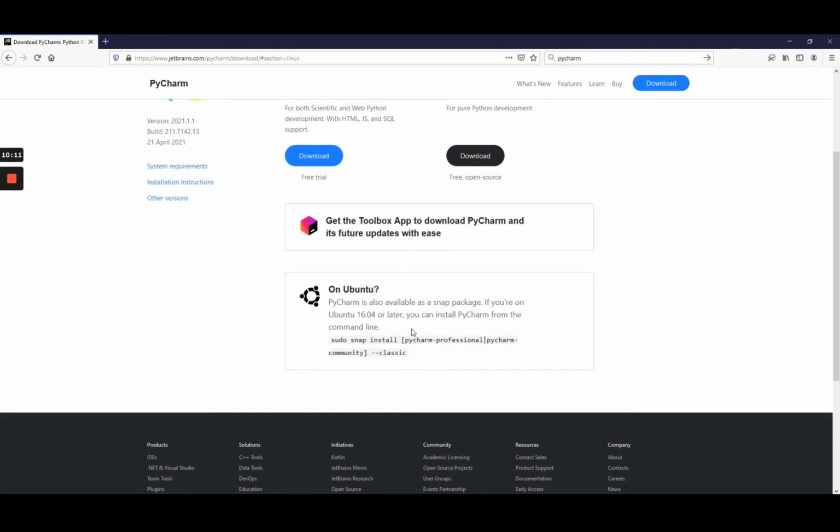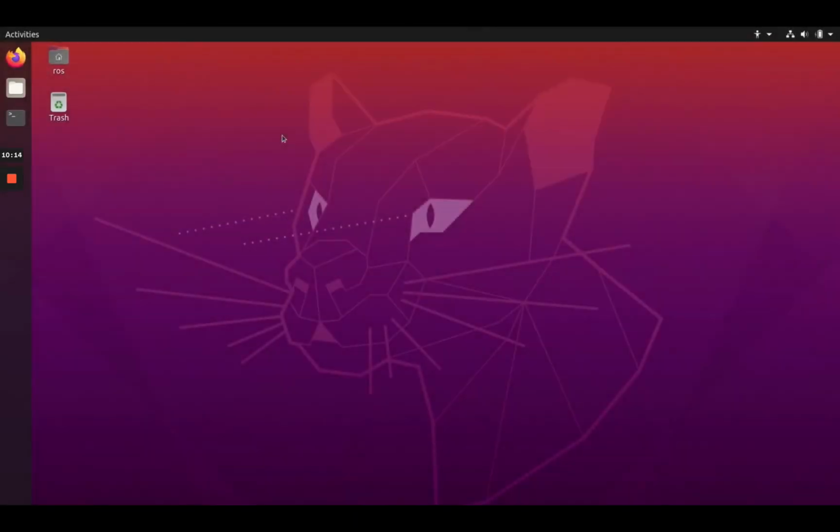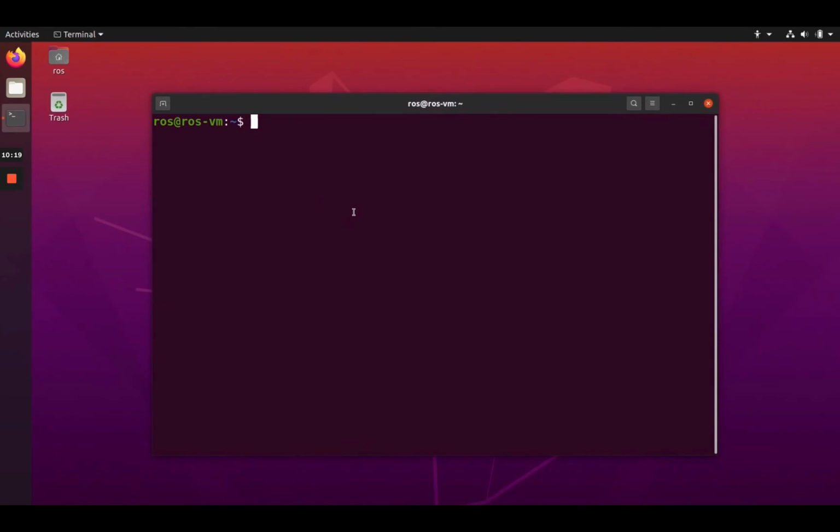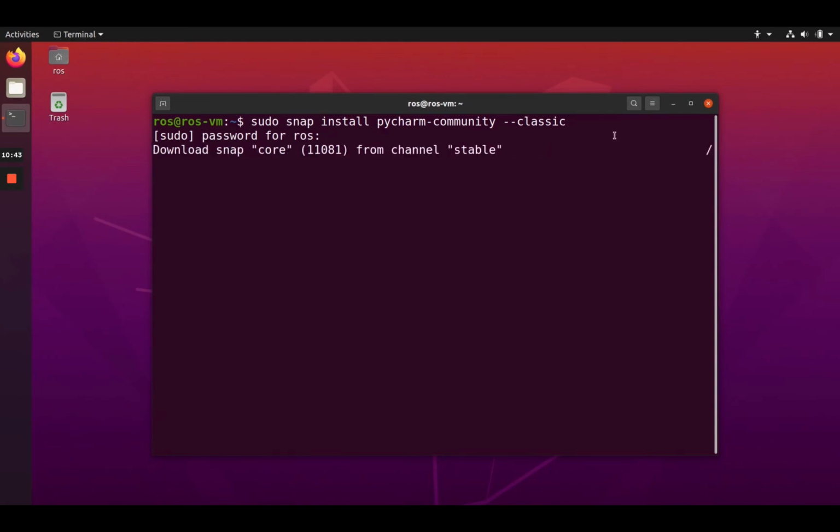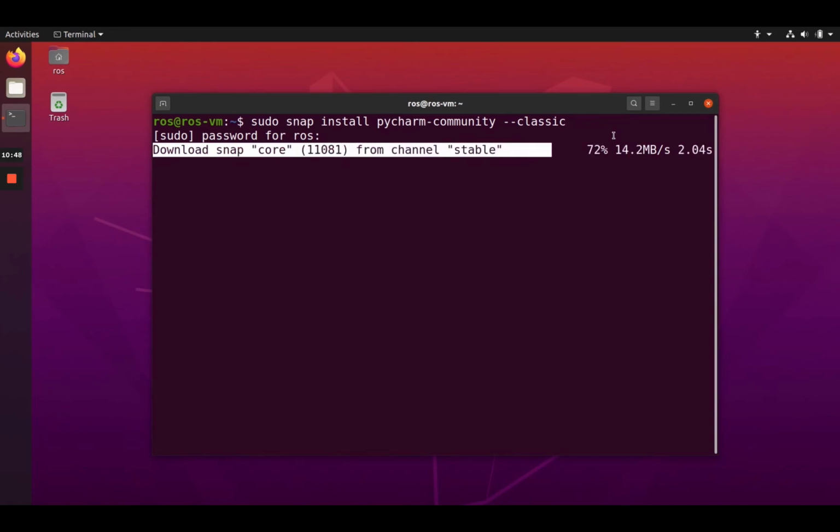And actually, let's go to Ubuntu for a second. So to install PyCharm on Ubuntu, first open a terminal and then simply type sudo snap install pycharm-community --classic. So sudo snap install pycharm-community --classic. Provide your password and then you wait a little bit. It's going to download the different snaps and install it for you.